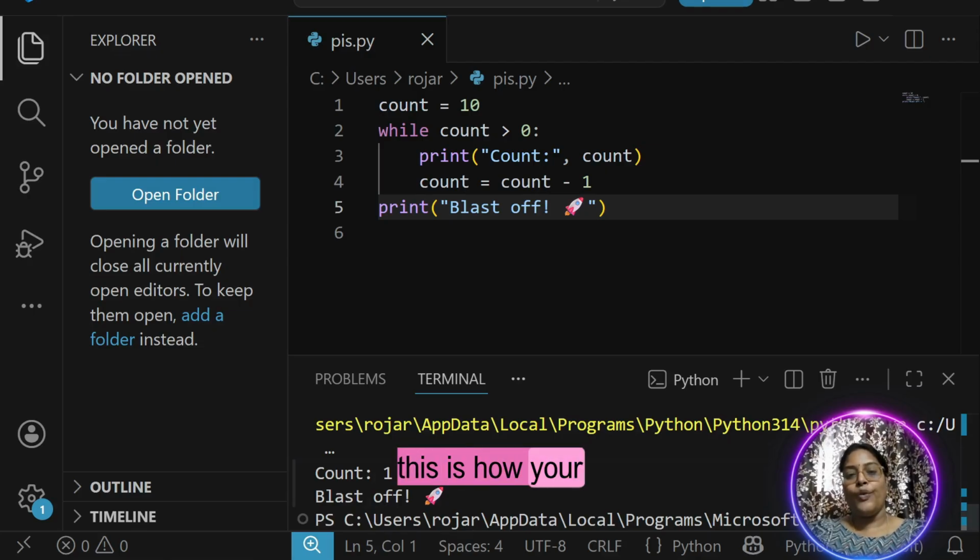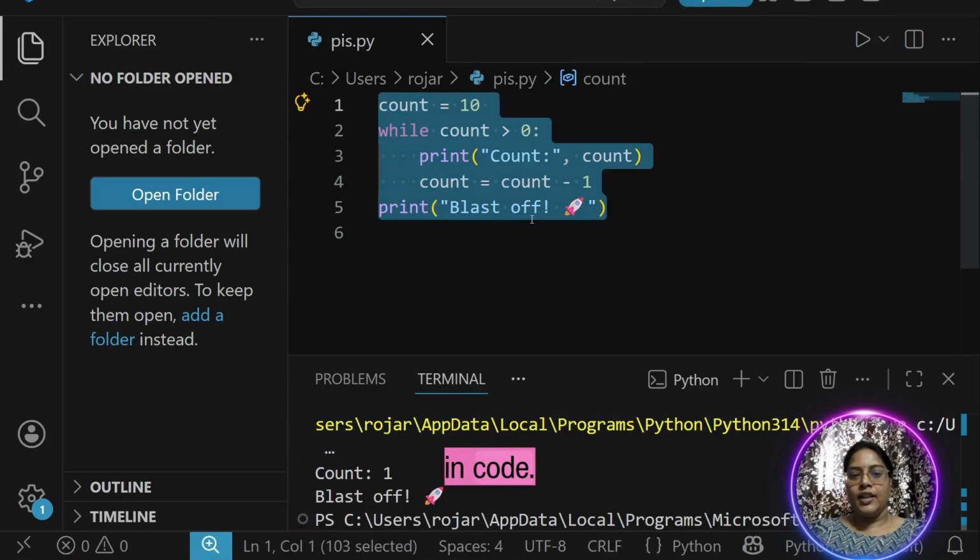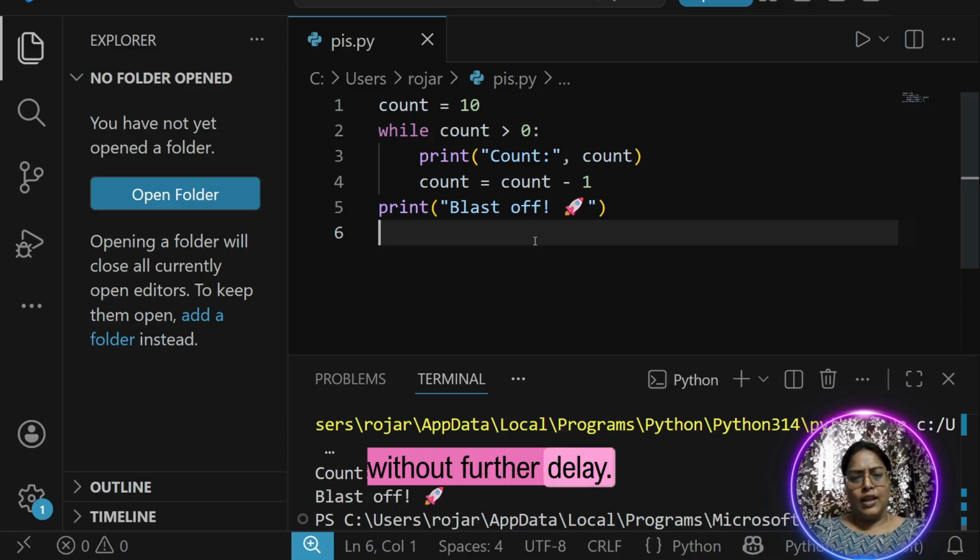Oh, this is how your countdown starts. Okay, isn't it crazy? Wow, we can do countdown coding also. Yes, you can do everything in code. So without further delay, shall we try one more program?